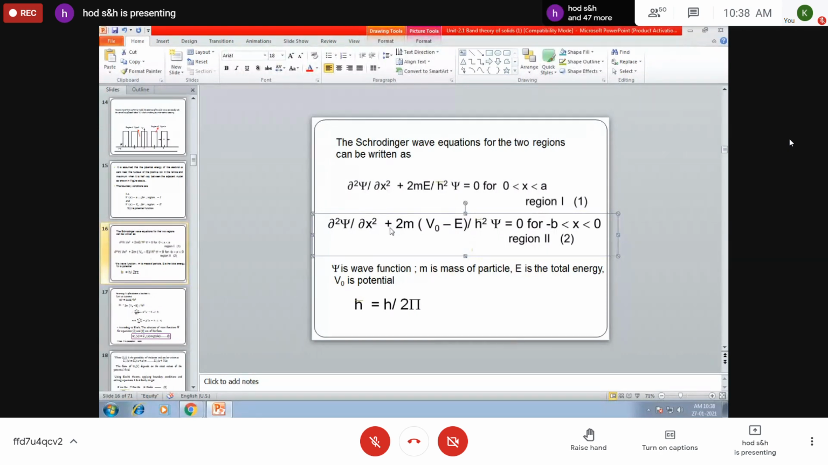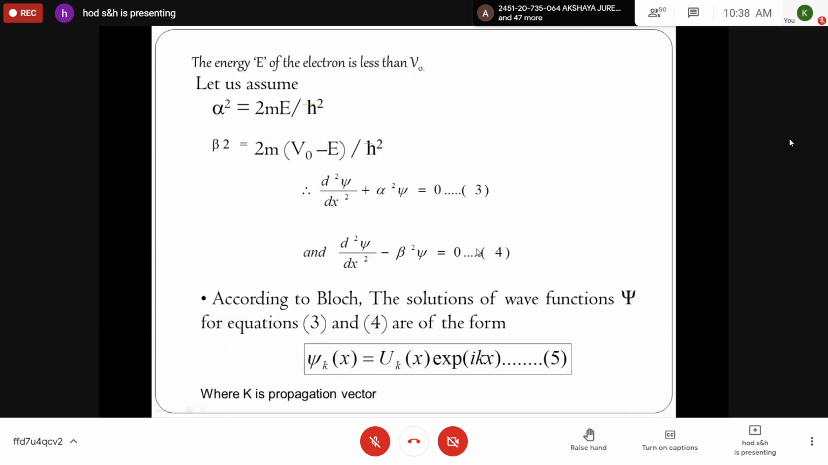Here in equation 2 on the previous page, it is 2m into V₀ minus E. Take care of it because of some printing mistake. Actually it should be E minus V₀. If I take V₀ minus E, it becomes negative. That's why here it is minus β²ψ, equation 4.